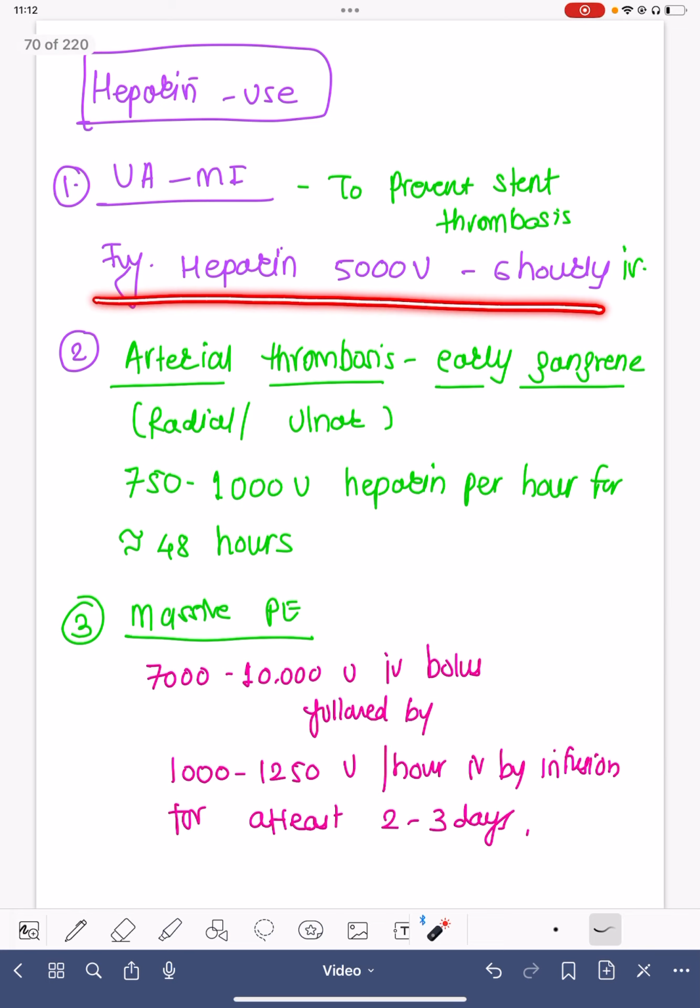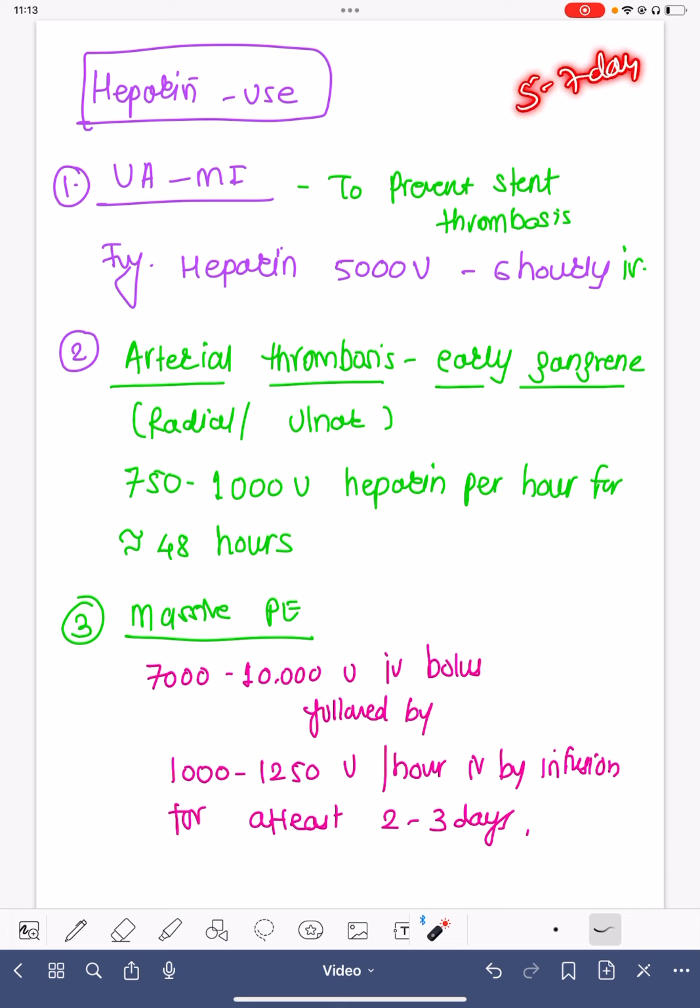That is the reason why heparin in STEMI, NSTEMI or unstable angina is used in the dosage of usually 5,000 units 6 hourly, meaning around 4 times per day, depending on the weight of the patient. And this is usually continued till the patient is hospitalized, usually for 5 to 7 days. At the time of discharge, usually heparin is discontinued, and most of the time the patient is already on dual antiplatelet.